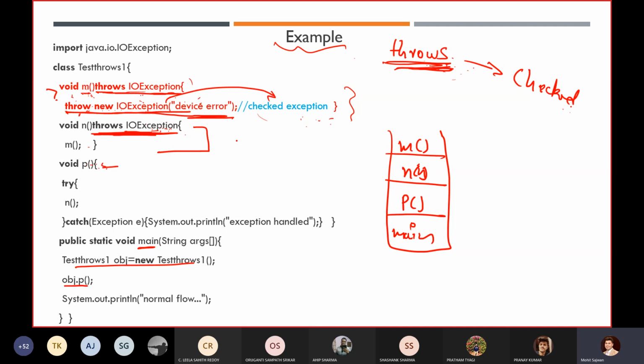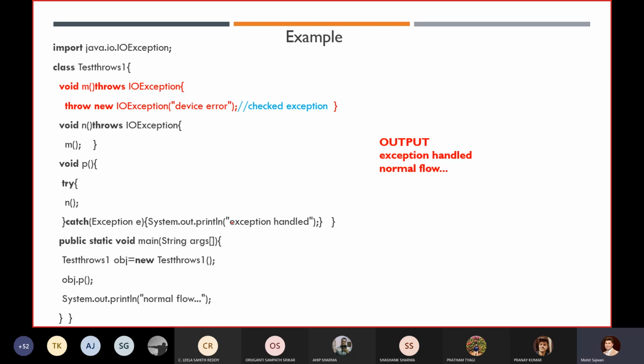Now again it will go directly to the method that is calling the n method, that is our p method. It will ask, hey p method, are you handling this exception or not? Yes, we are handling this exception. So it will execute this block, and it will terminate our program normally. You will get the output as exception handled, and in the next line you will get the normal flow output.